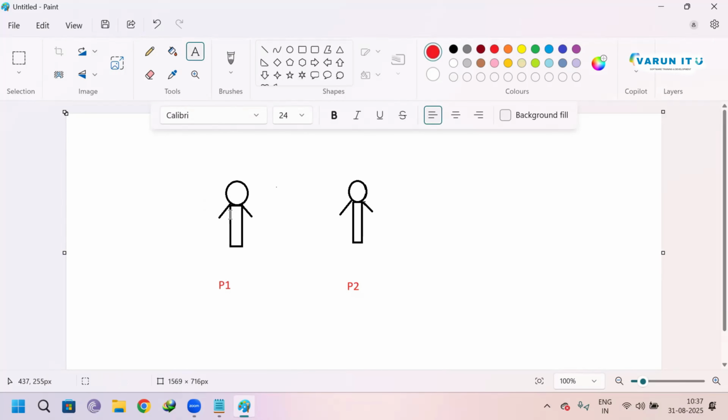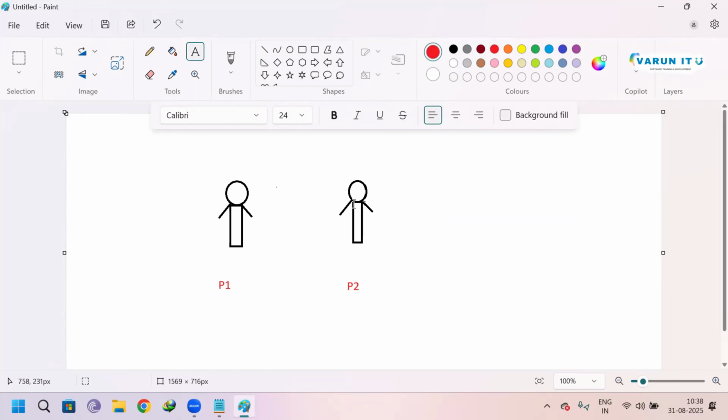Now this person one wants to talk with person two. He wants to communicate with P2. What is this P1? This is the person P1. He is the person P2. To communicate with each other, they need some language.